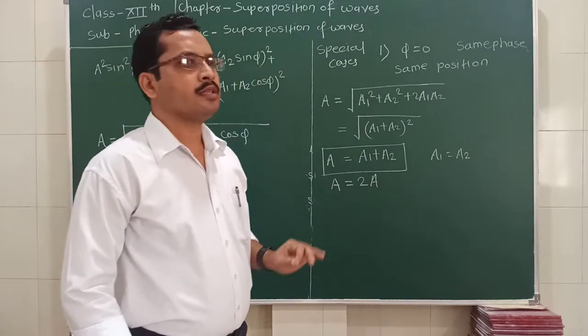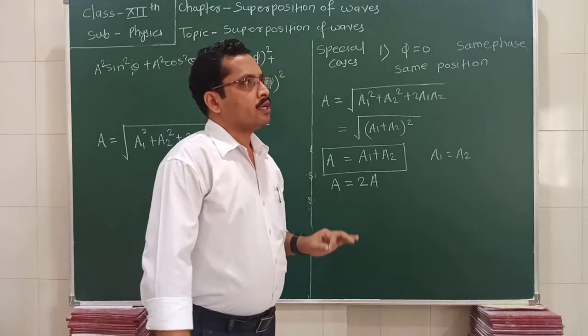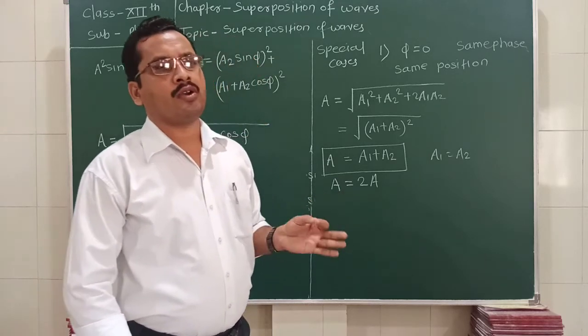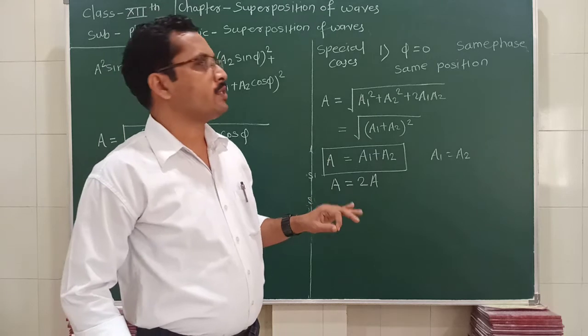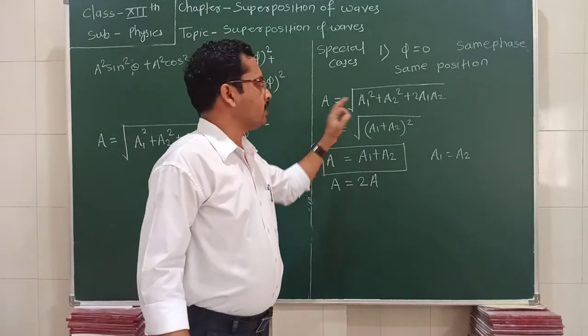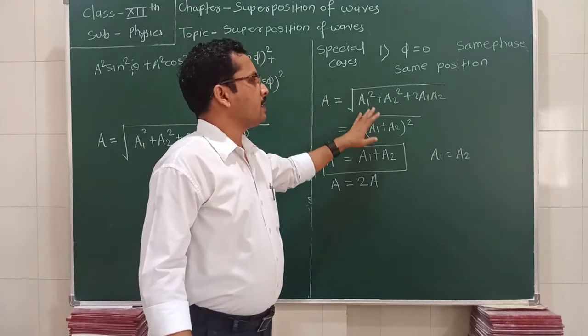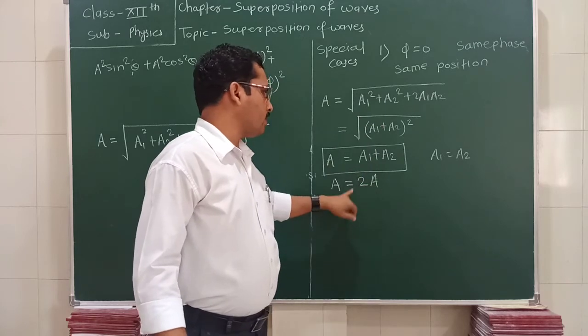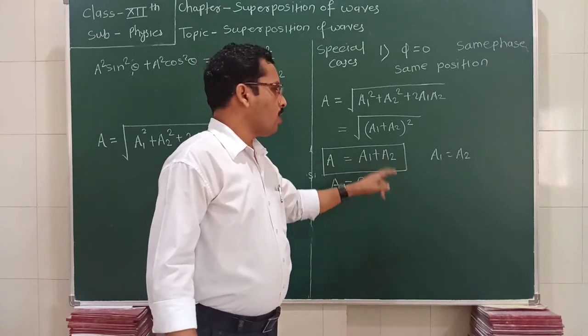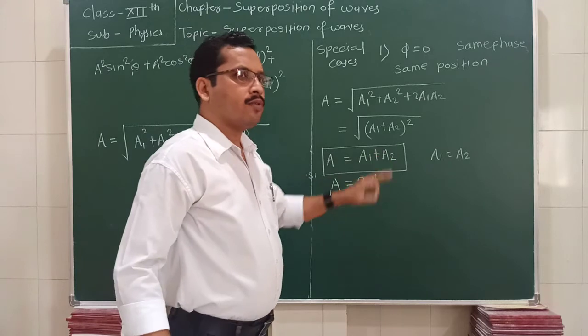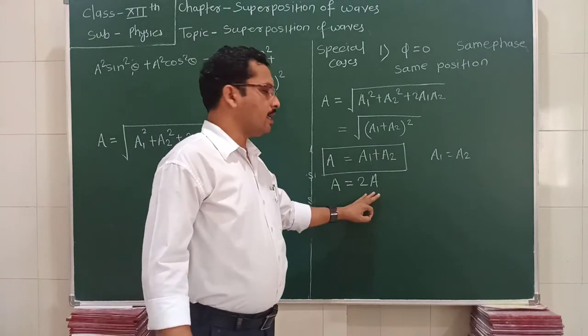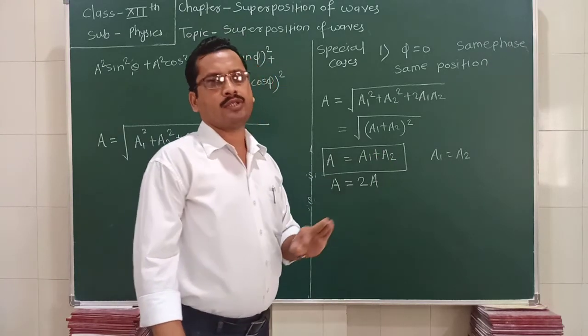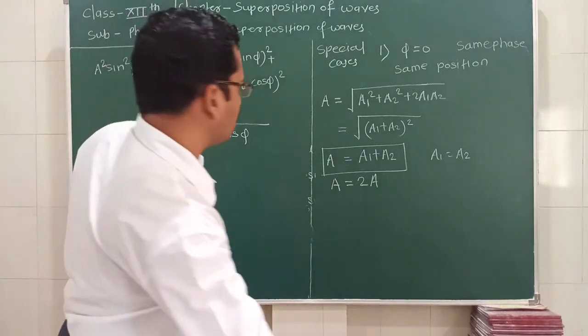Same phase means the crest of one coincides with the crest of the other, or the trough of one coincides with the trough of the other wave. When such a case arises, the resultant amplitude is equal to a1 plus a2, or if a1 is equal to a2, then the resultant amplitude is equal to twice a. Now we are going to see the second case.